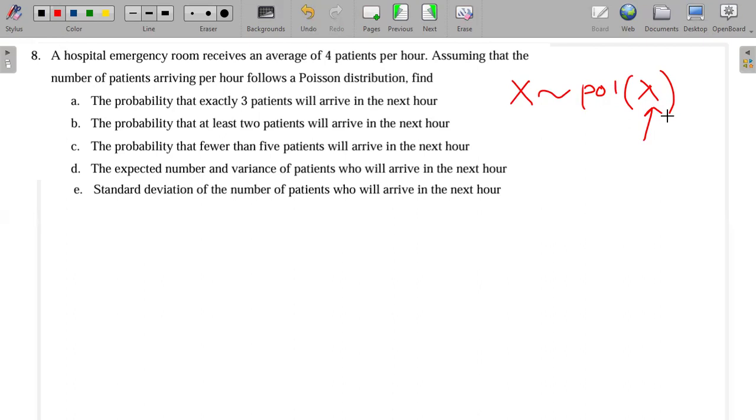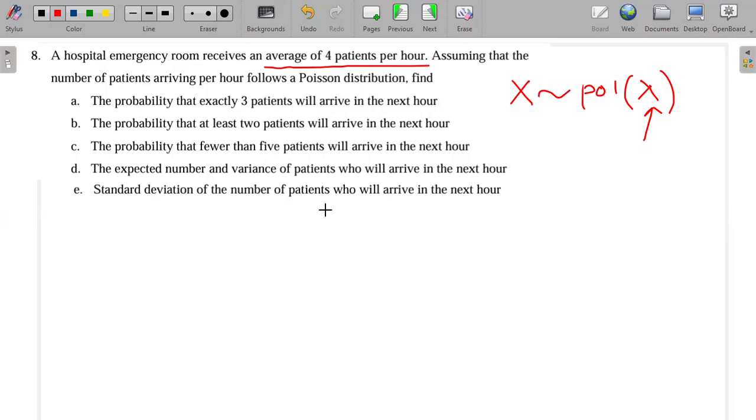Okay, so let's read this question. They're saying a hospital emergency room receives an average of 4 patients per hour. Assuming that the number of patients arriving per hour follows a Poisson distribution, find the probability that exactly 3 patients will arrive in the next hour.